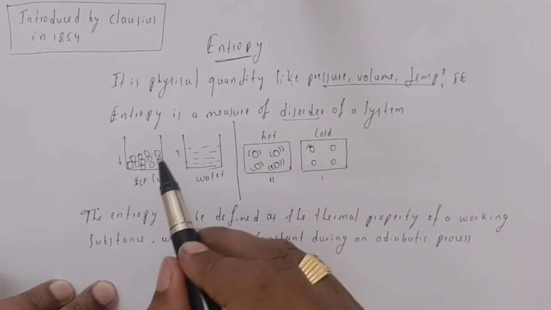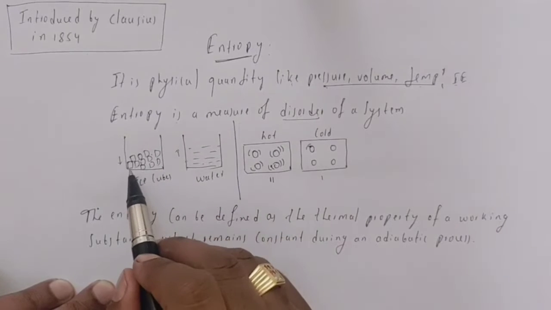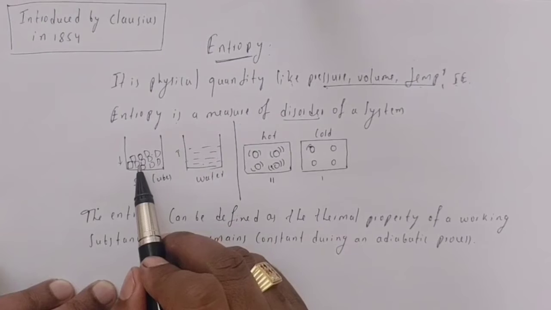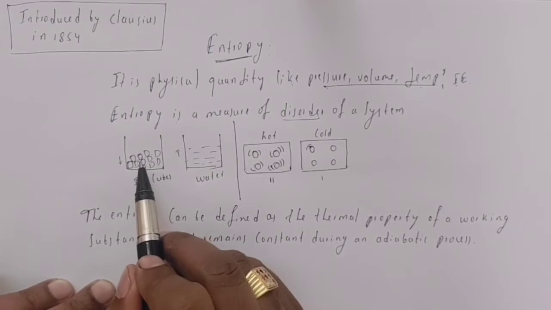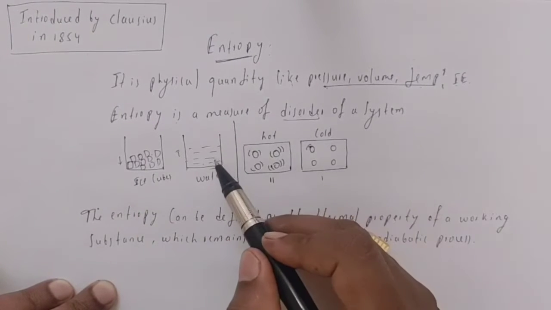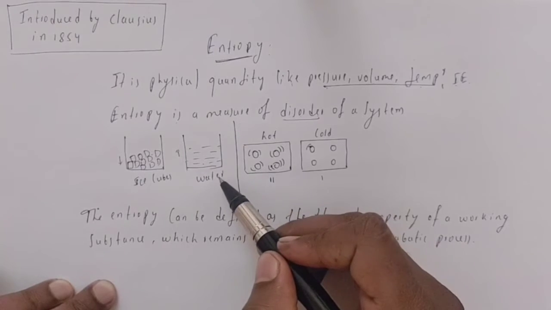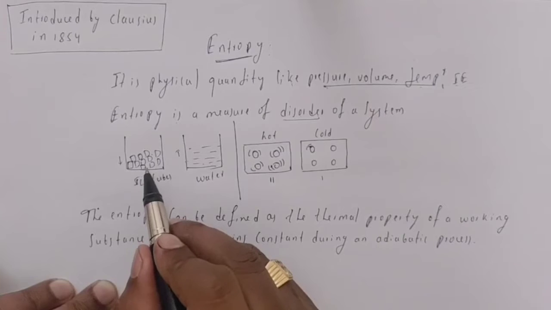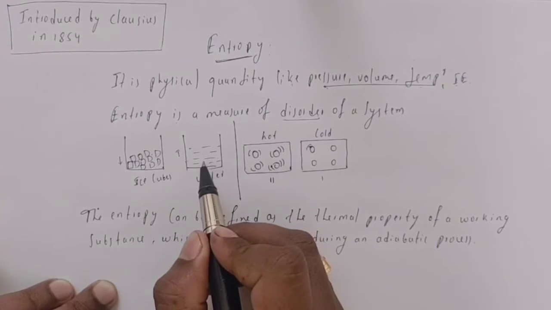Okay, here let us try to explain entropy. Here I have taken two containers. In one container I have added crushed ice cubes, and in another container I have added water. Let us suppose we ask which one has higher entropy.